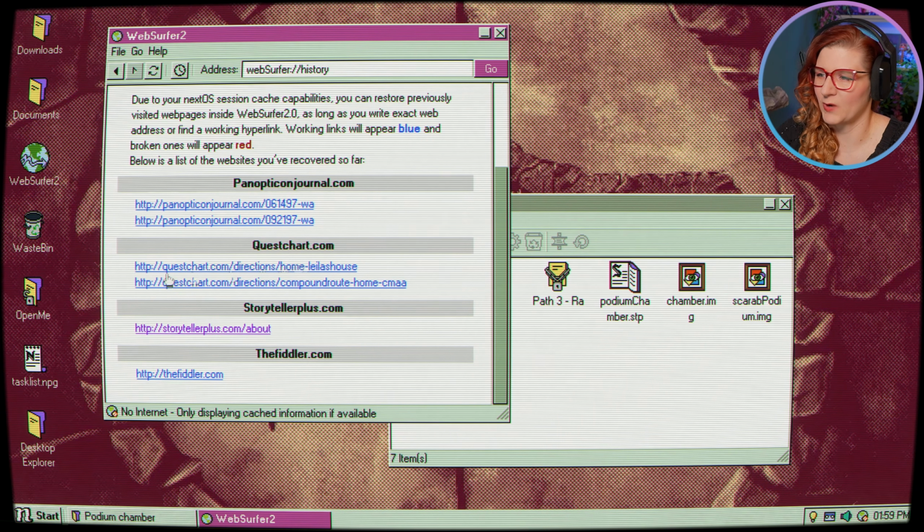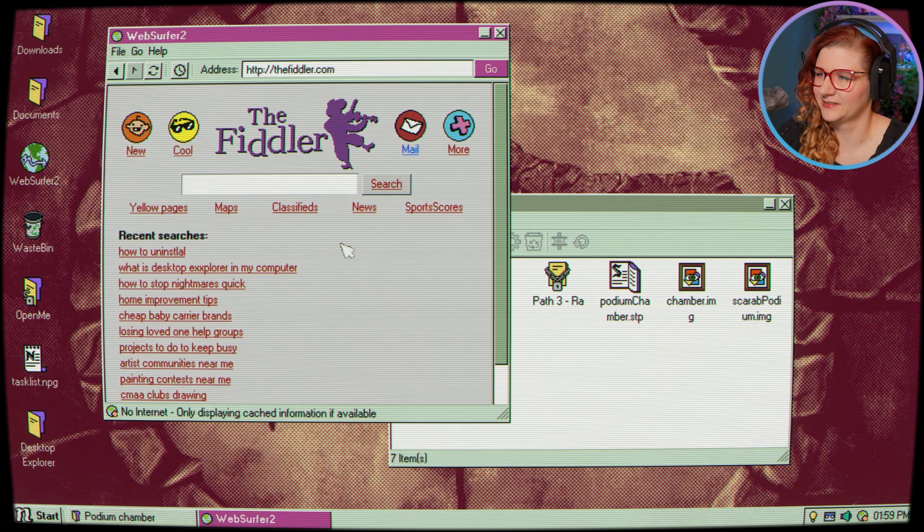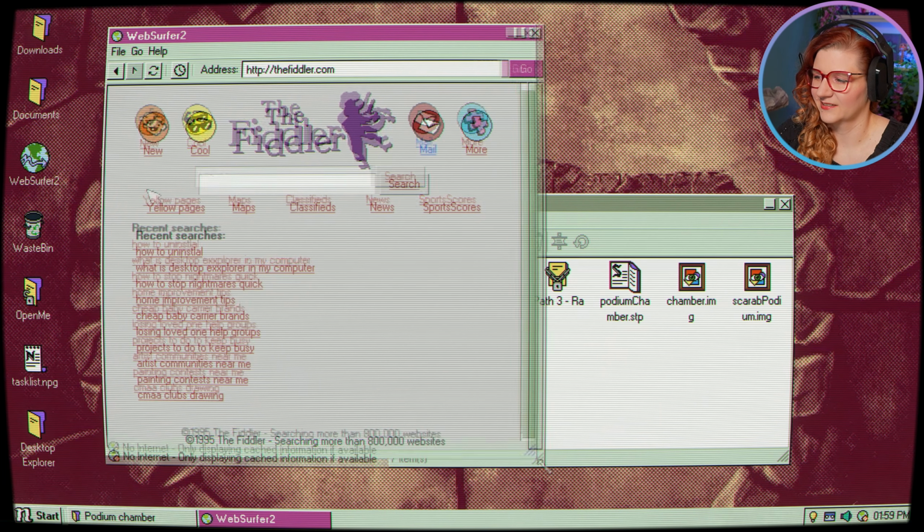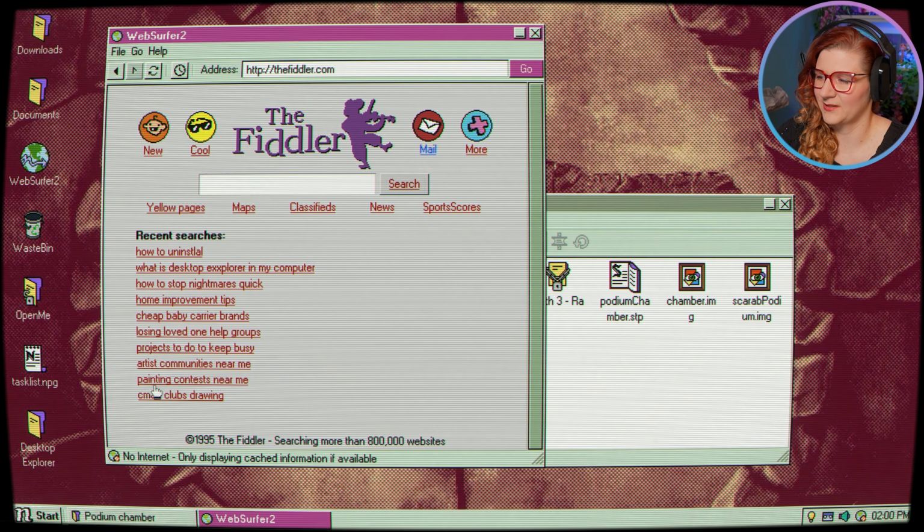Panoptical Journal, Quest Chart, and the storyteller and the fiddler. Okay, well, let's look from the bottom. What's the fiddler? Okay, this looks like some sort of search engine, and it has drawing clubs, painting contests, arts communities, projects to keep me busy, help groups, baby carriers, home improvements, so like normal searches you may have.